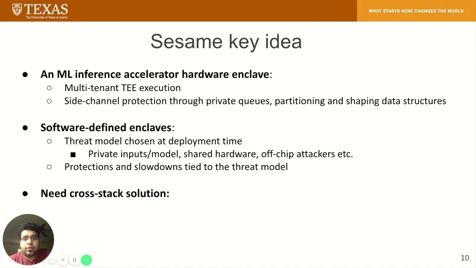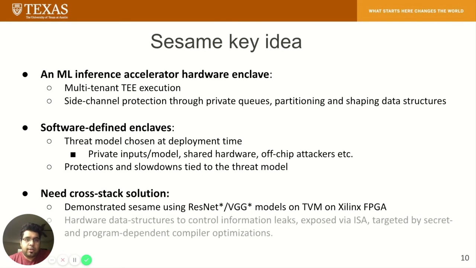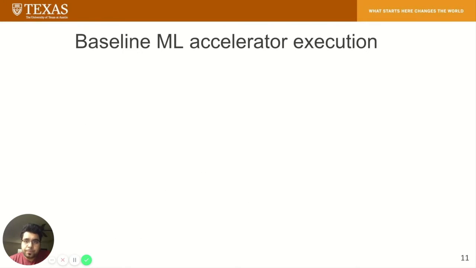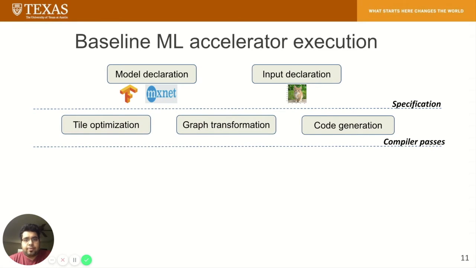This requires a cross-stack solution, which we demonstrate on Xilinx FPGA with ResNet and VGG workloads. The compiler performs offline profiling to optimize the usage of hardware data structures. The baseline ML accelerator execution starts with input and model declaration in TensorFlow or MXNet. The compiler passes then perform graph transformations with offline profiling for tile size optimizations and generate the code for the